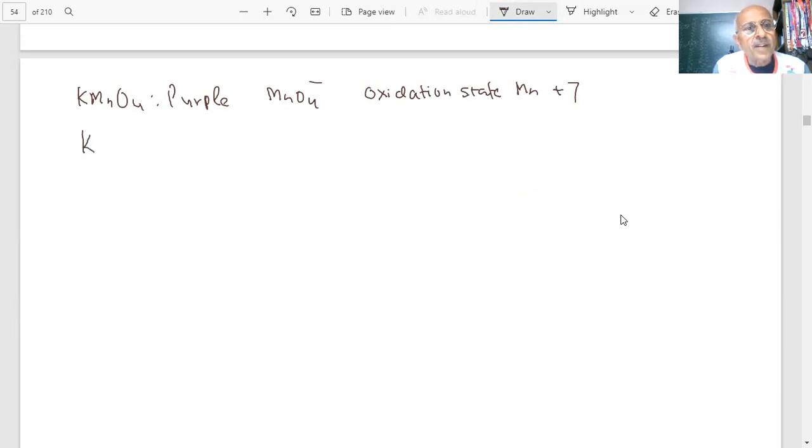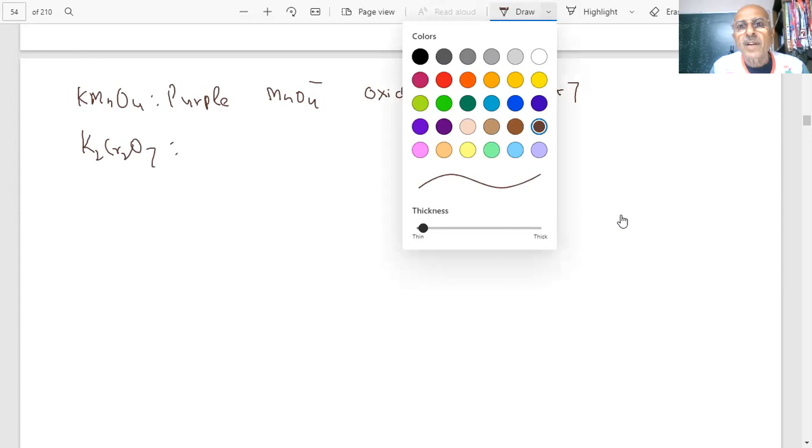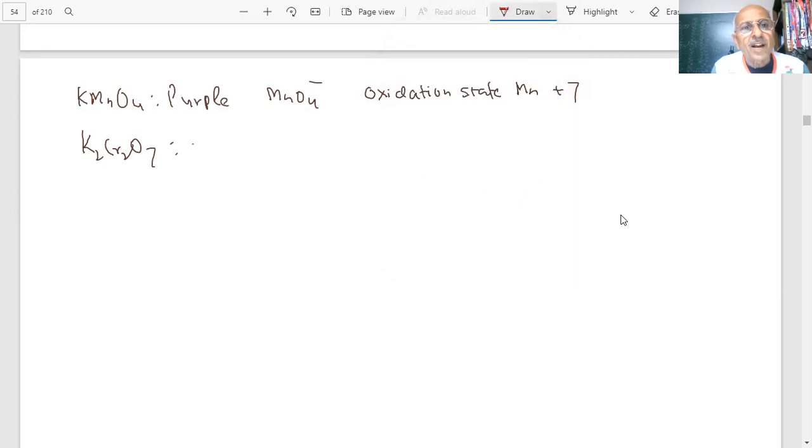And when I write K2Cr2O7, what is the color of this K2Cr2O7, students? Cr2O7 2 minus is orange, reddish orange. You have seen potassium dichromate crystals.